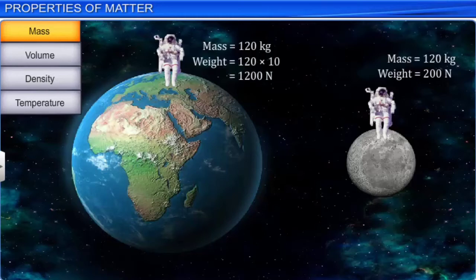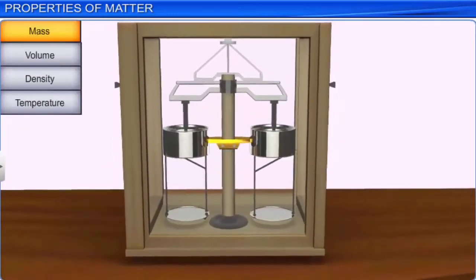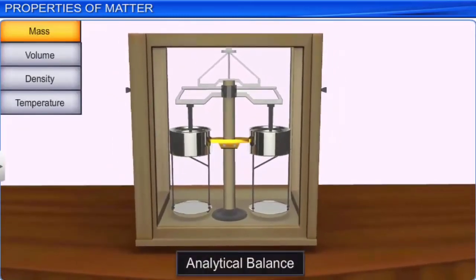For example, a person's mass is 120 kg on Earth and the calculated weight is 1200 Newton. If you weigh the same person on the Moon, his mass would be the same while the weight would differ. In this case, 200 Newton. This is because the gravitational force of Earth and Moon differ. Mass can be accurately measured with the help of an analytical balance.